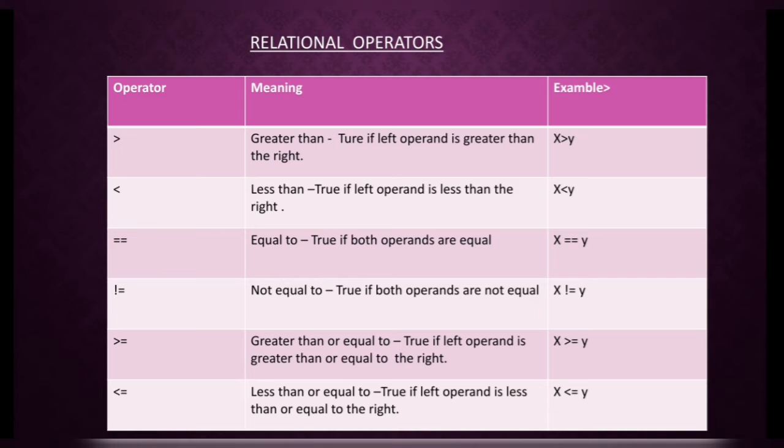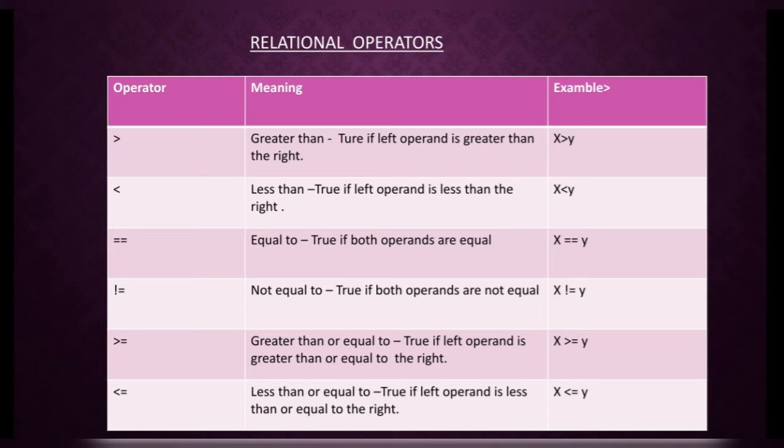Next, relational operators. What are relational operators? The operators used to do comparisons are called relational operators. These operators always result in a Boolean value like true or false. The relational operators are also called comparison operators. Please note it down. The main keyword in this topic is that the operators used to do comparison are called relational operators. In Python, a non-zero value is treated as true and a zero value is treated as false.